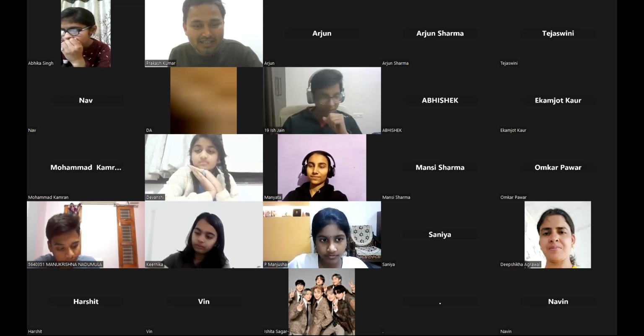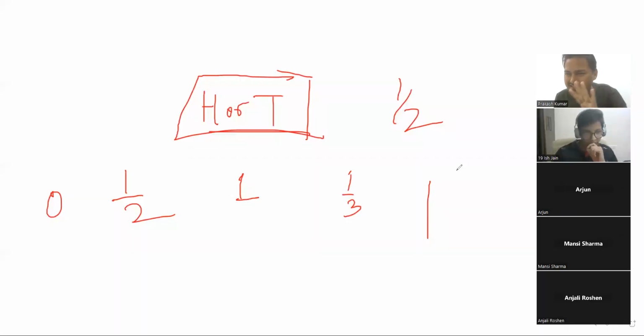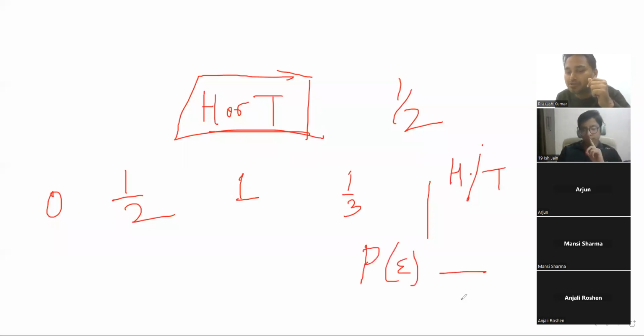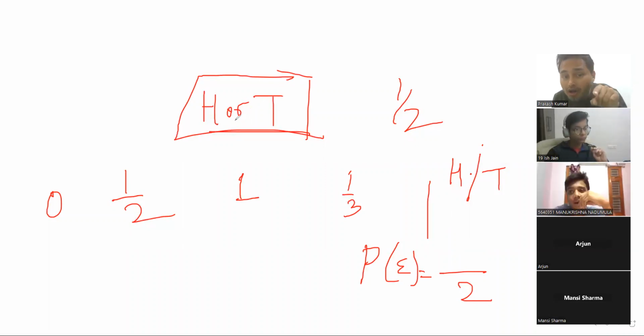So let us understand. If I toss a coin, be very relaxed, that's not a big deal. If I toss a coin, head, otherwise tail will come, right? The total outcome is 2, head or tail. So in the denominator, it will be 2. But what will be in the numerator? That is the question. Because the question says head or tail.